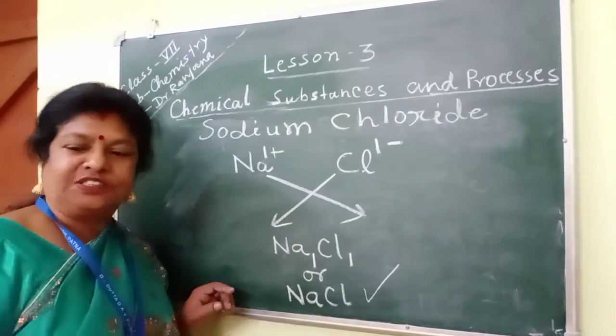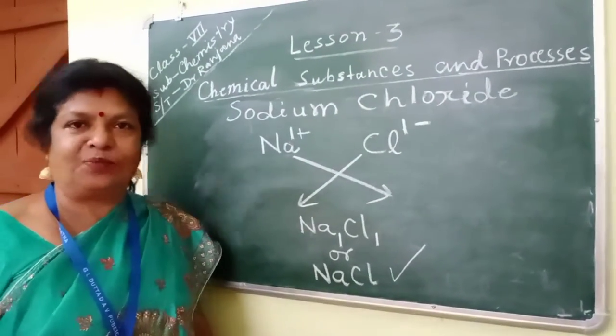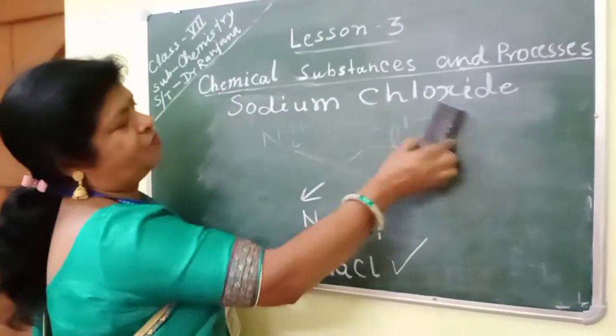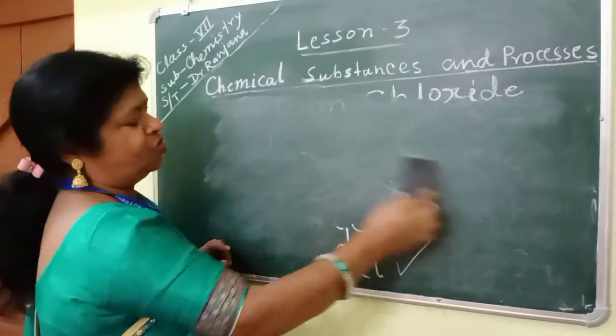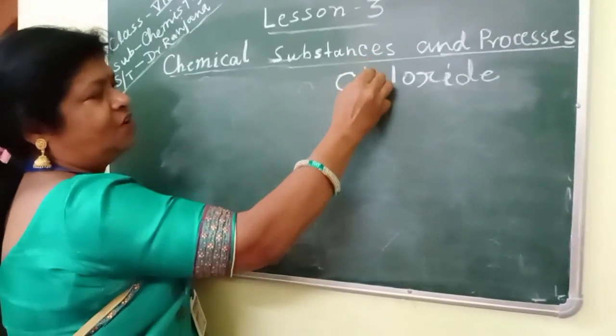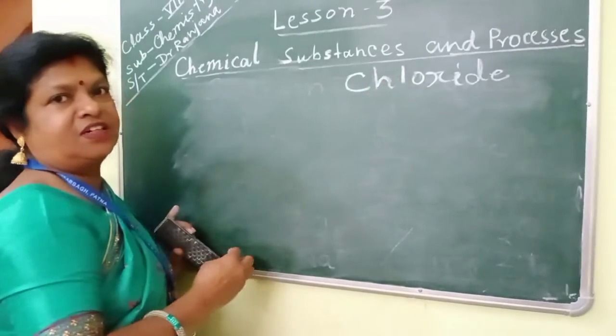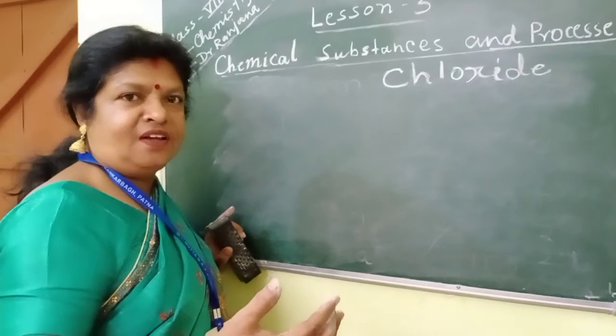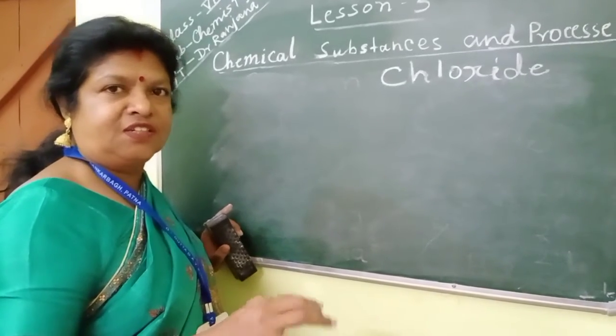We will discuss further examples. Okay? Note it down in your copy. Now we will write another formula. What is an ion, students? Whenever a charge is there on any element or radical, that is called an ion. And whenever a positive charge is there, that is a cation. Whenever a negative charge is there, that is an anion.